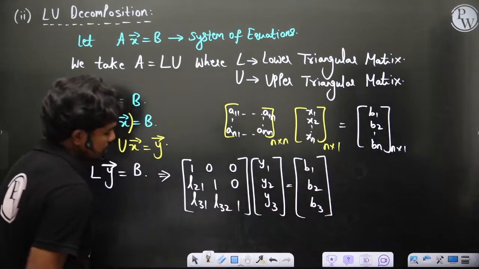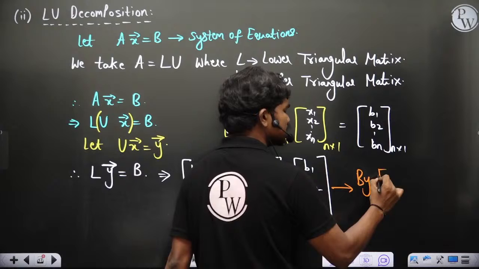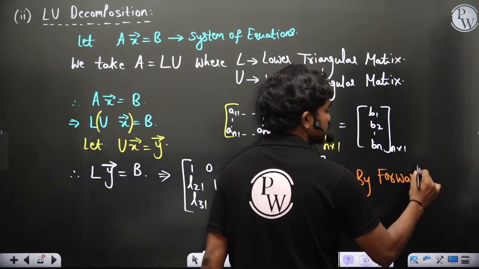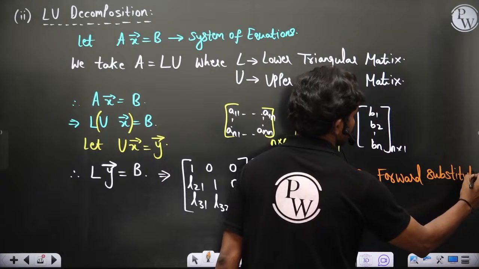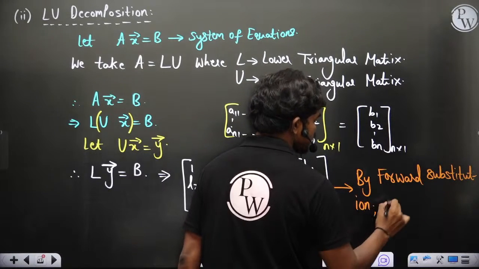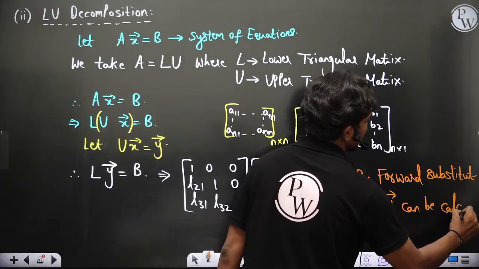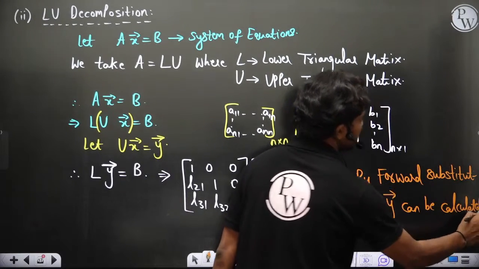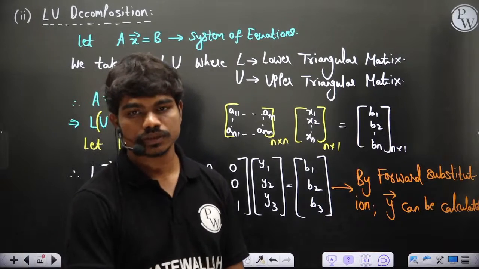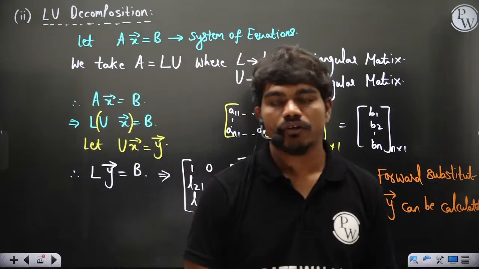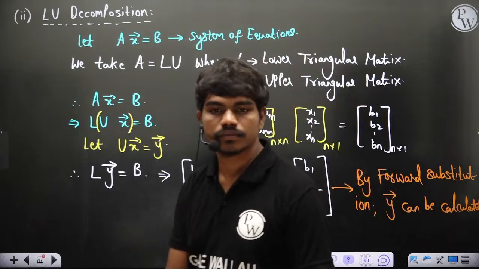If you have this, then when you perform forward sweeping, by forward substitution, y can be calculated, correct? Yes or no? Please type in the chat box. Can I say y can actually be calculated using this, correct?